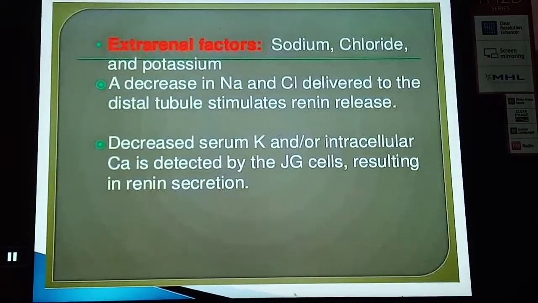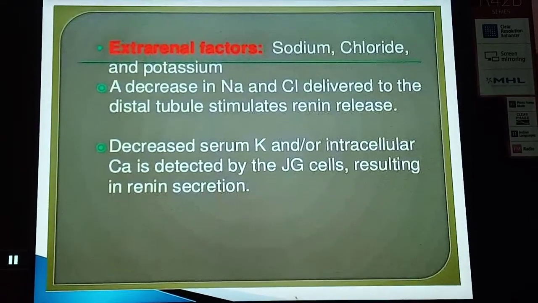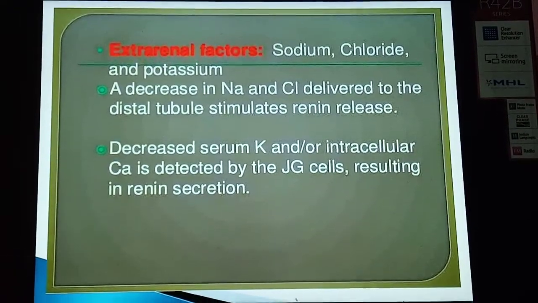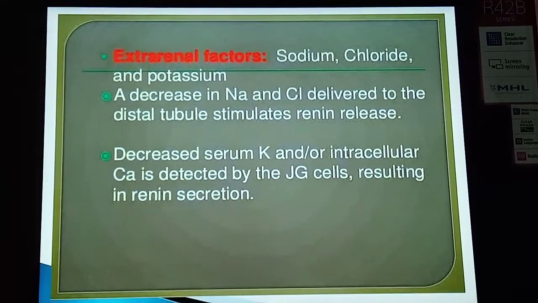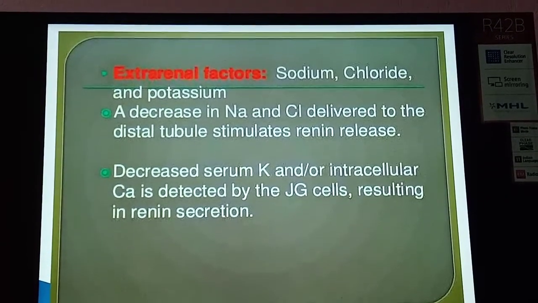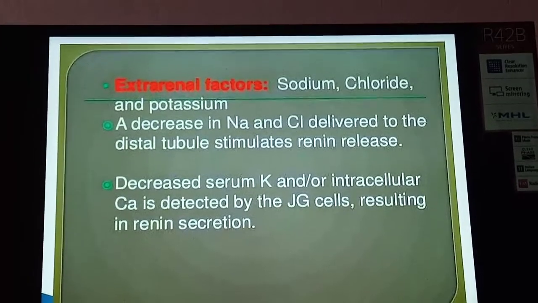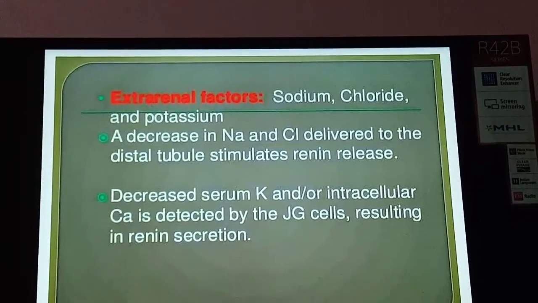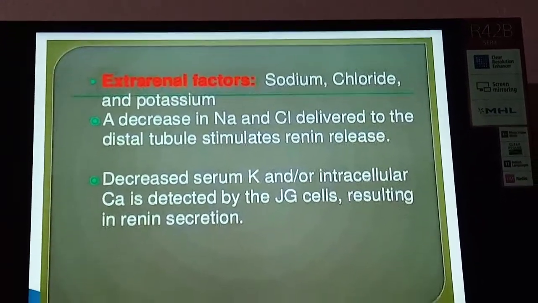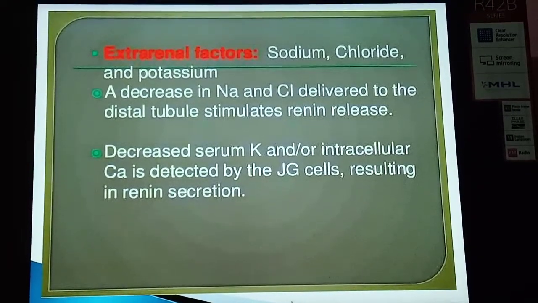Now the extrarenal factors like sodium, chloride, and potassium. A decrease in sodium and chloride delivered to the distal tubule stimulates renin release. Decreased serum potassium or intracellular calcium is detected by the JG cells, resulting in renin secretion.